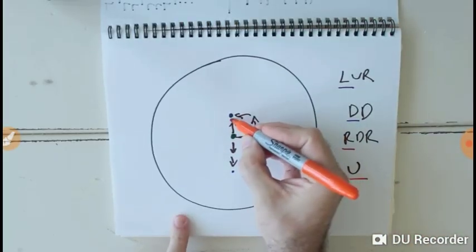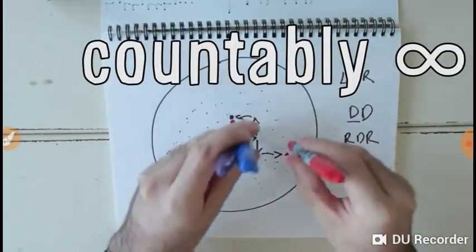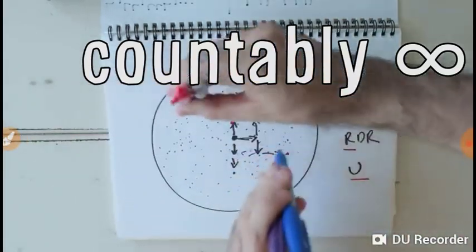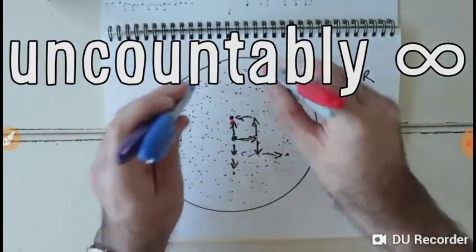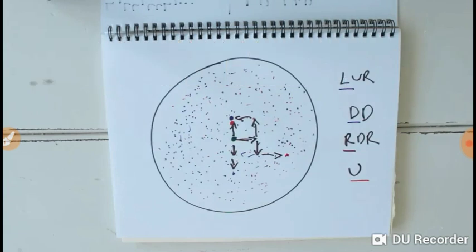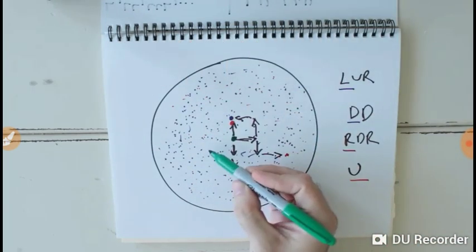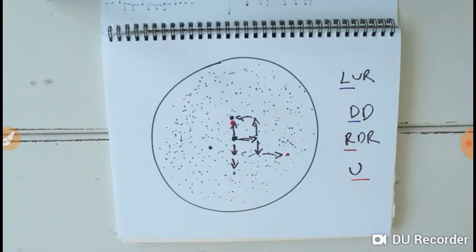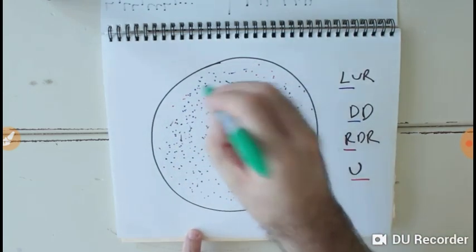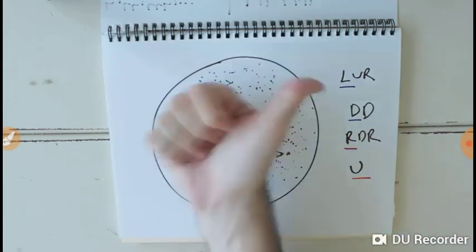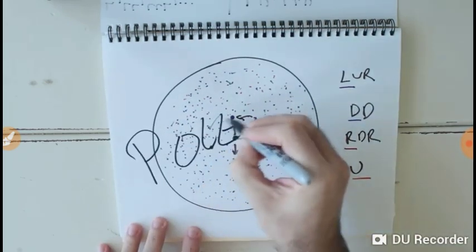Now, if we imagine completing this process for every single sequence, we will have a countably infinite number of points named and color coded. That's great, but not enough. There are an uncountably infinite number of points on a sphere's surface. But no worries, we can just pick a point we missed, any point, and color it green, making it a new starting point, and then run every sequence from here. After doing this, to an uncountably infinite number of starting points, we will have indeed named and colored every single point on the surface just once. With the exception of poles.